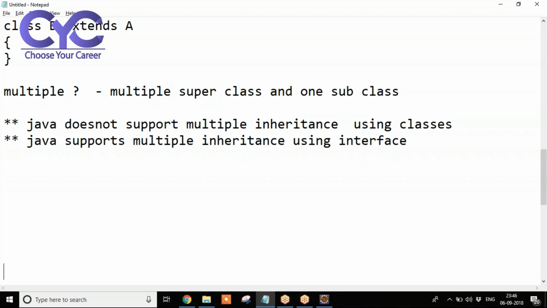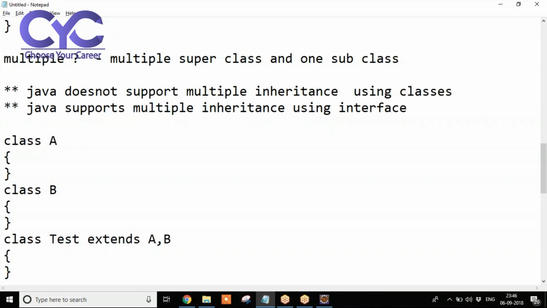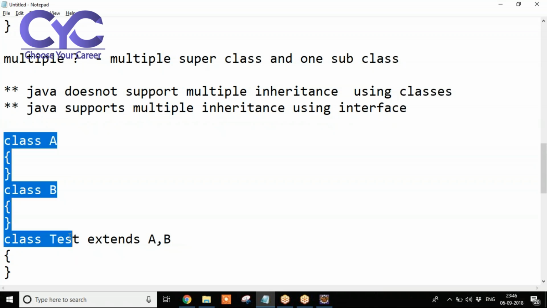Let us take a class called A, and a class called B. Now I'm going to take class Test extends A, B. So this is multiple inheritance, right? We are extending the data from multiple superclasses. There are two superclasses, so Test is one subclass.